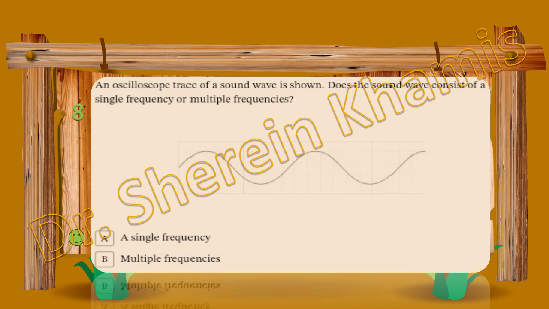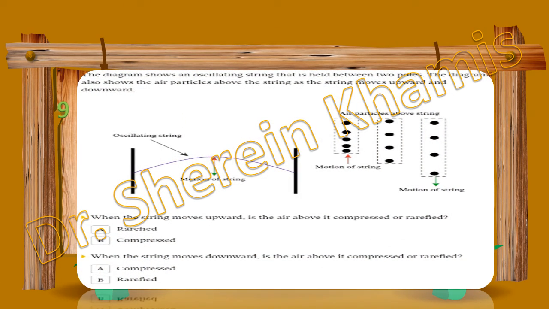Okay, let's go to question 9. It says that the diagram shows an oscillating string that is held between two poles. The diagram also shows the air particles above the string. As the string moves upward and downward, that gives the motion of a string.